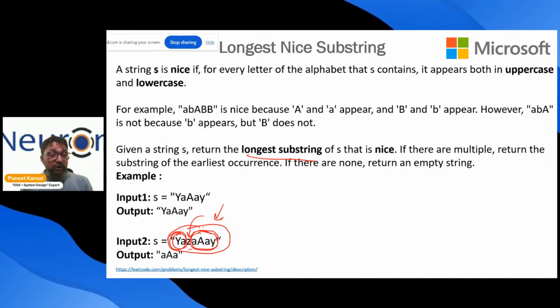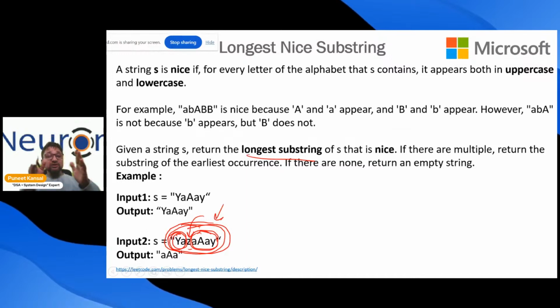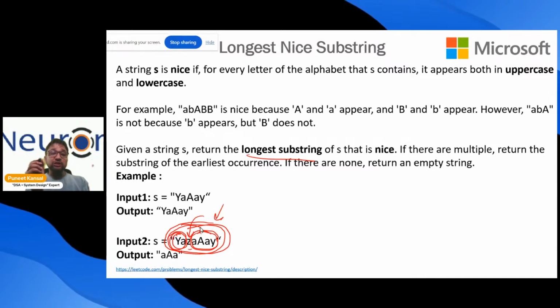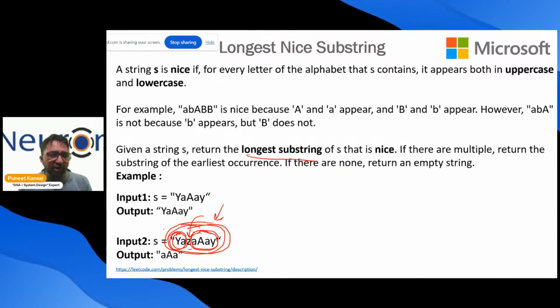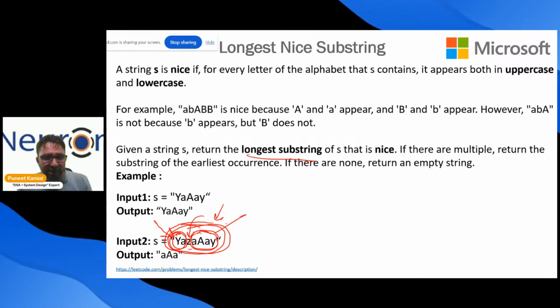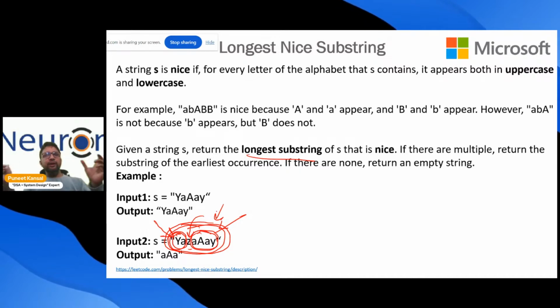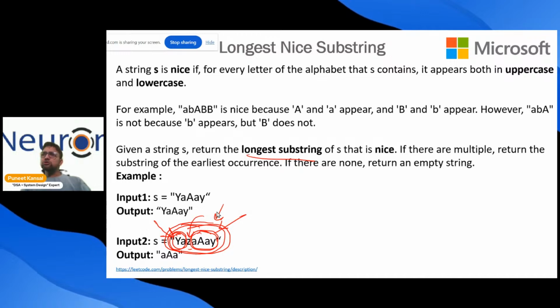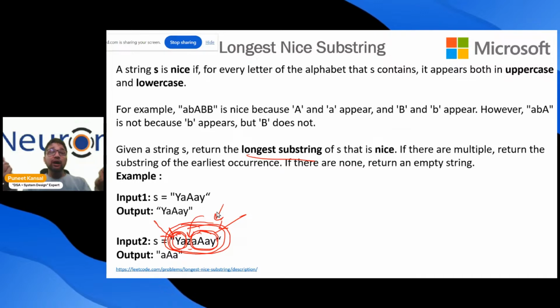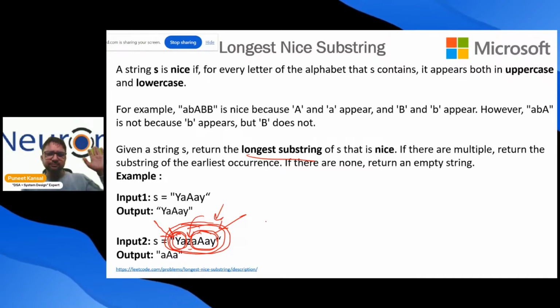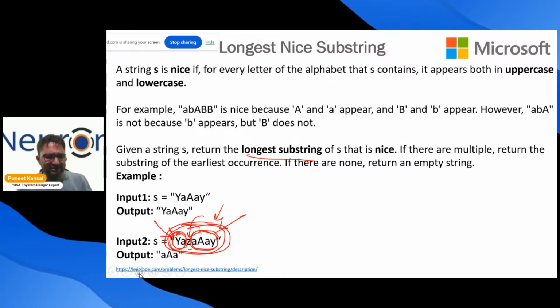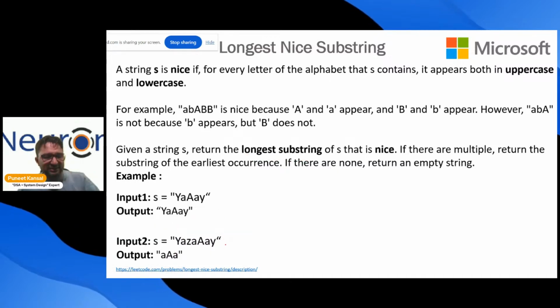So the big problem was they give us the big string and ask us to find the nice substring over there. Now we divide it into two parts, one left part and one right part. So we will search for the substring in the left part and the right part. Later on we will compare which of the left part or right part gives me the largest substring. Whoever gives me the largest substring, that will be the longest substring. That's it. Let me apply this, you will get more idea. Same thing I will keep repeating in different ways.